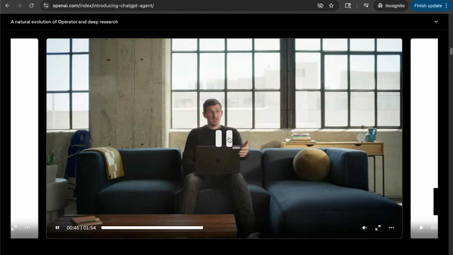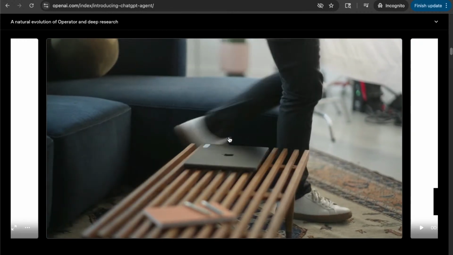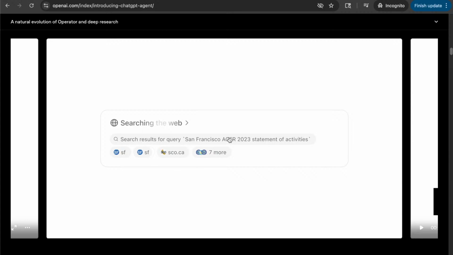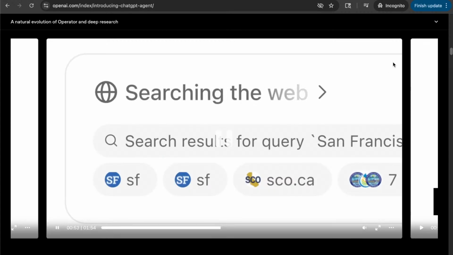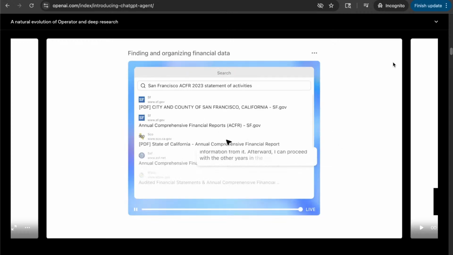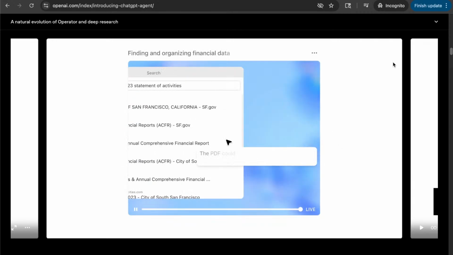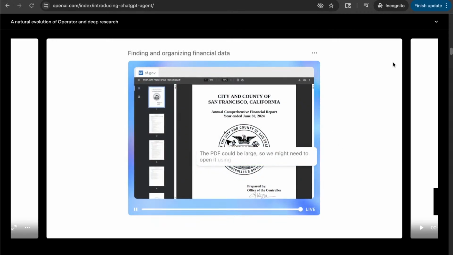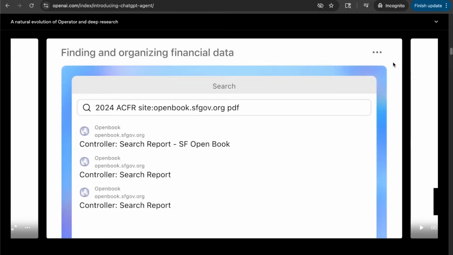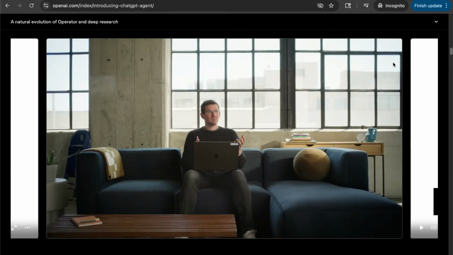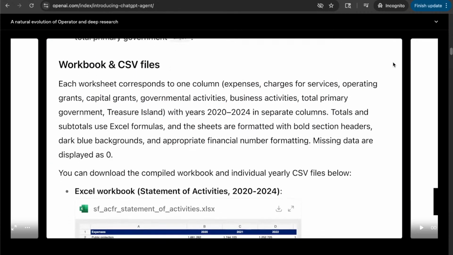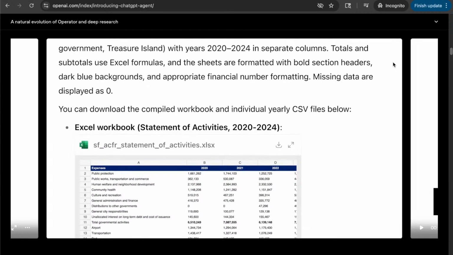It goes on by itself. I usually just close my laptop, go grab a coffee, maybe have lunch. So first it needs to find the data. So it probably does a web search to figure out where it can find this San Francisco city budget information. Once it finds the San Francisco city government website, it will try to access the PDF files. So it has its own file system and everything. Then it needs to extract maybe 200 numbers from each PDF. And finally, it will have one command that will generate the entire spreadsheet all at once.